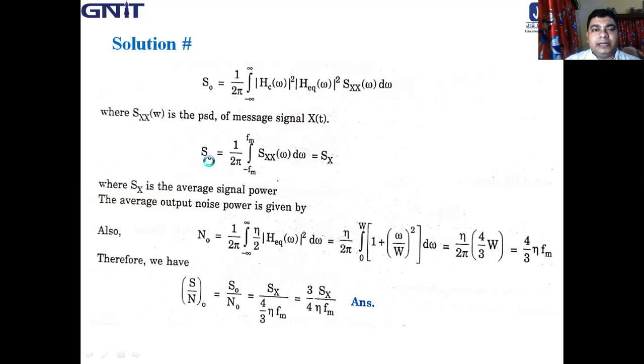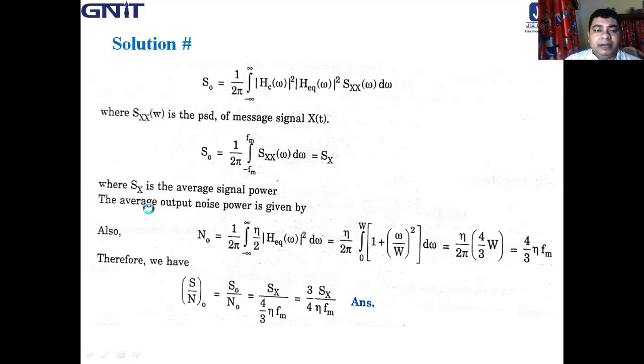So the output signal power is 1 by 2 pi, and it exists from minus FM to plus FM, S_XX(omega) d omega, which is say SX, which is basically the average signal power. So this identifies the average signal power.